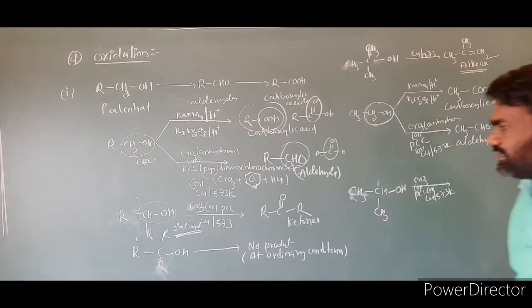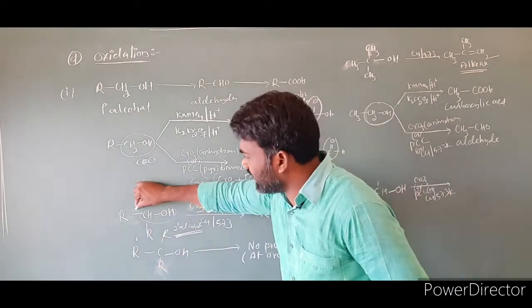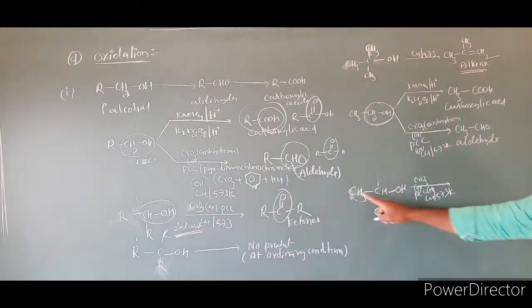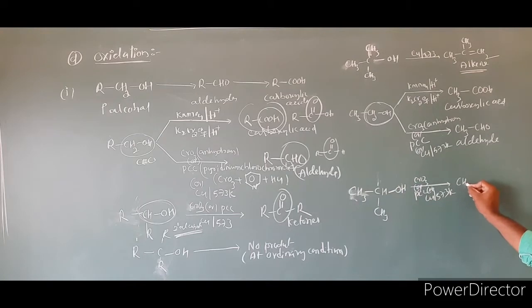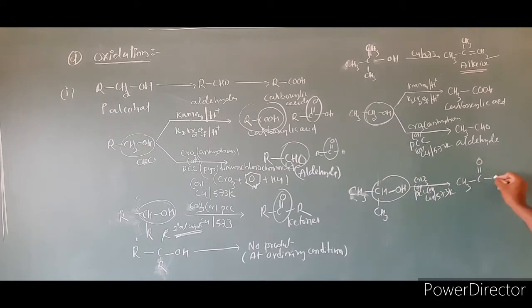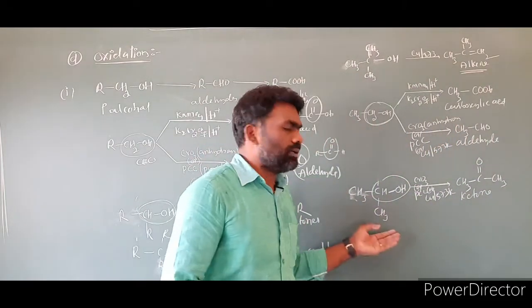What is the product we expect? R, CR. This CHOH group is converting into a C double bond O group. Then the product is CH3. This CHOH converts into a double bond O. This is CH3. This is a ketone. The product is a ketone. So tertiary alcohols do not react at ordinary conditions.